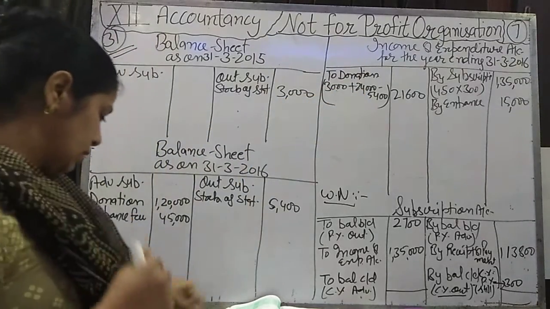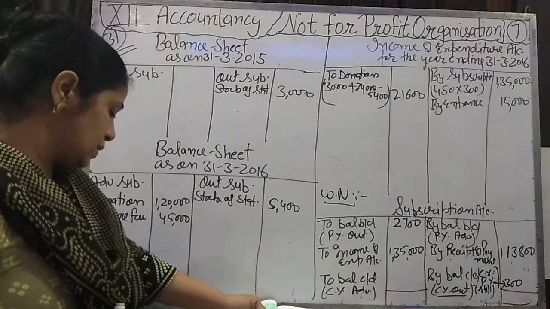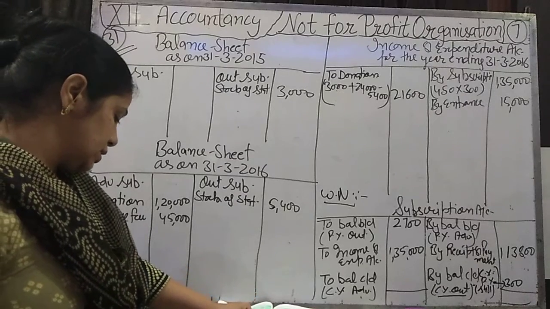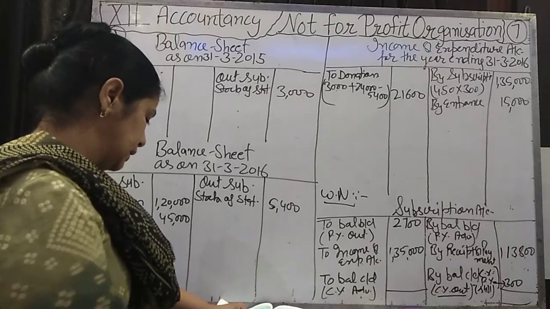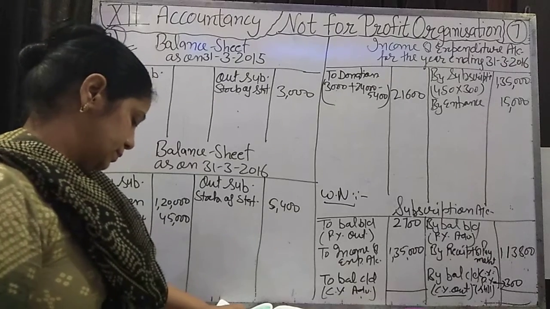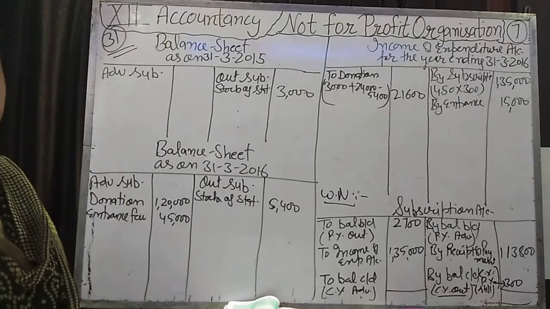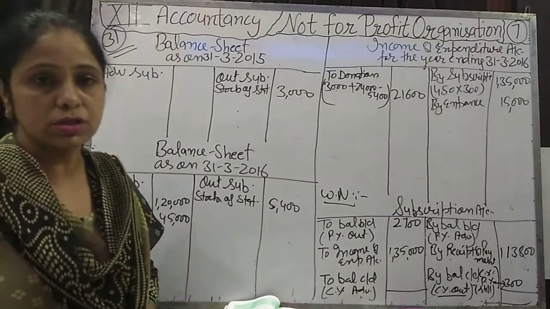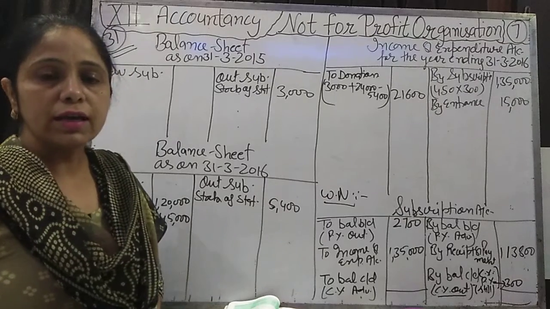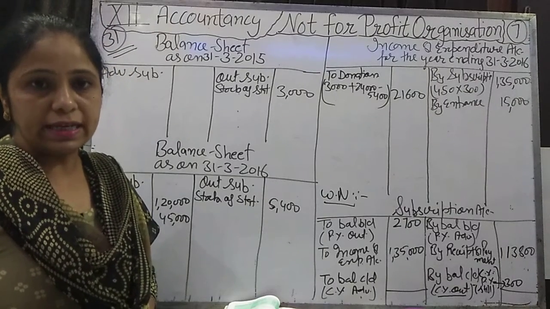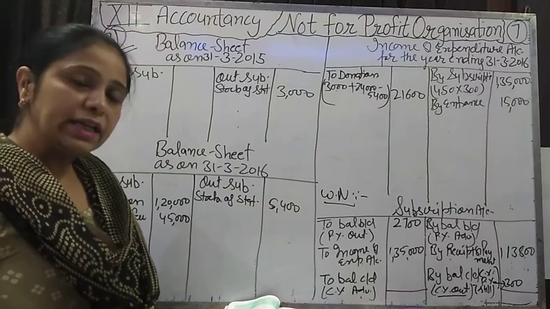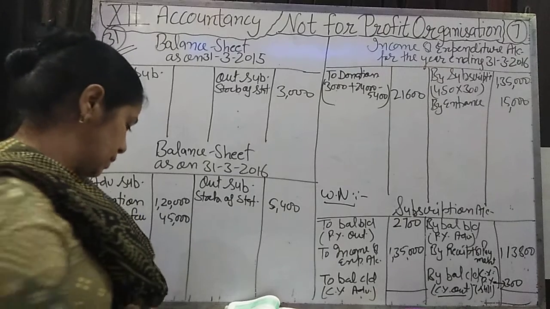Okay, now next, cost of the building is rupees 6 lakh, depreciated at 5% per annum. See, maybe we are purchasing or selling a building; that information we can get from the receipt and payment account.